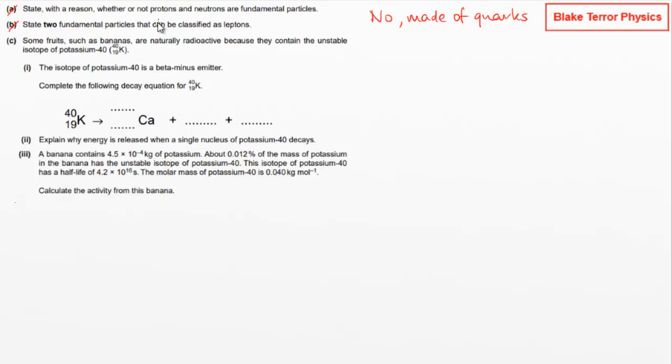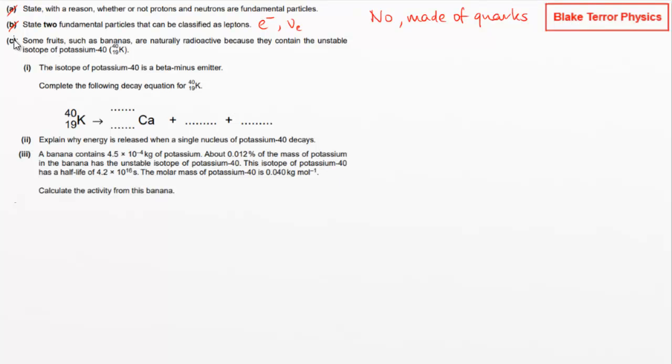B, state two fundamental particles that can be classified as leptons. So remember, leptons are the other fermions alongside quarks. So we're looking at the electron neutrino with antiparticles, and then you've got the generation 2 and generation 3 ones. So the muon neutrino, and tau neutrino with antiparticles. So let's just go with the generation 1 options.